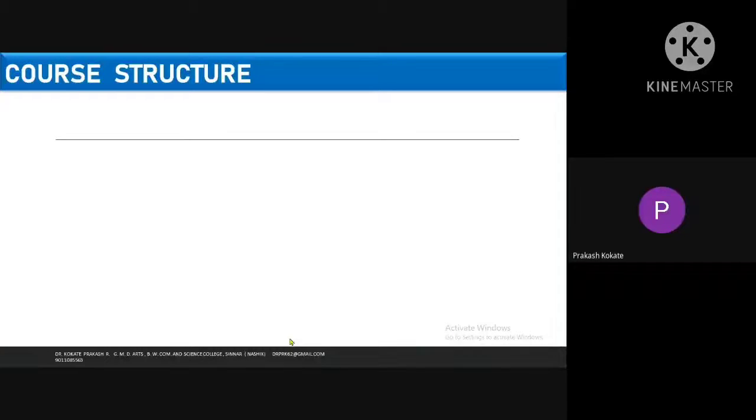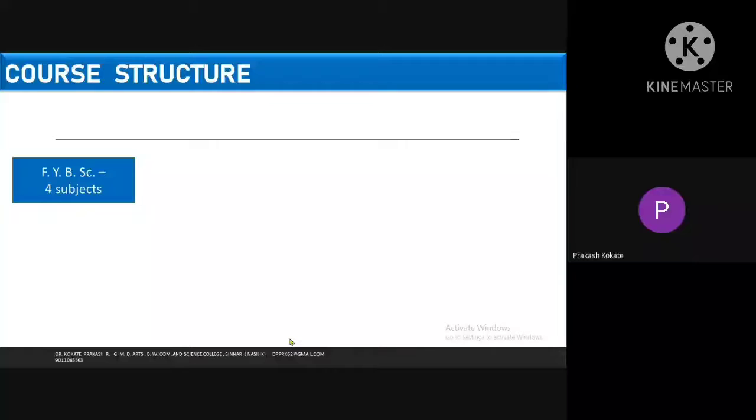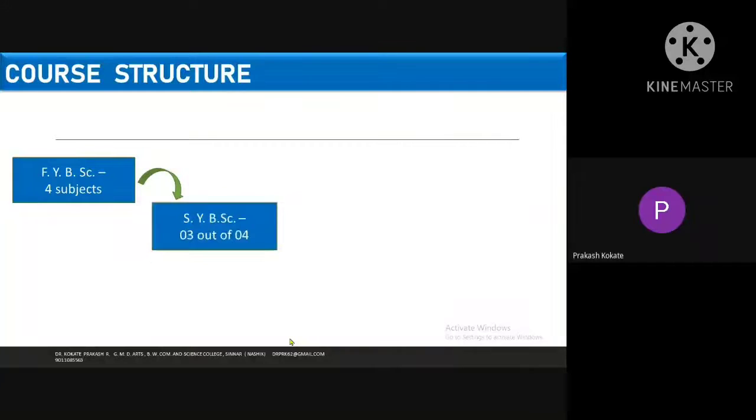What is the course structure? Now, course structure is like this. In FYBSc, you have to offer core subjects from the books provided along with the admission form by the colleges. Core subjects only. Whatever subjects are available in that college, among them you have to choose. Again, I repeat, choice. How many? Only 4 courses. Then when a student goes for SYBSc from first year to second year, out of these 4 he has to choose only 3.